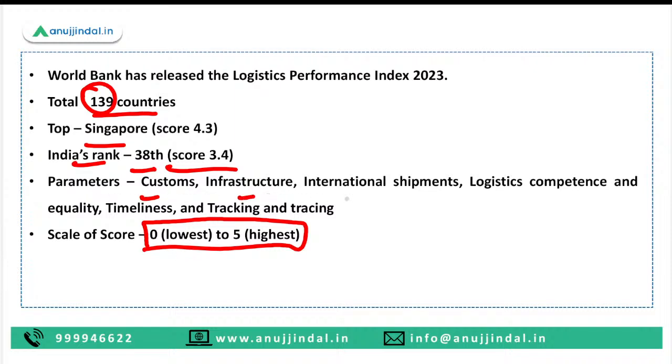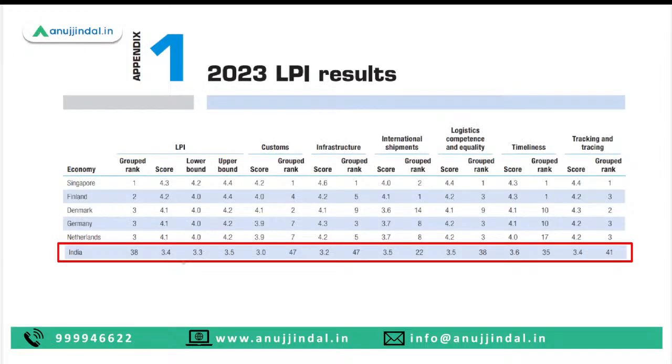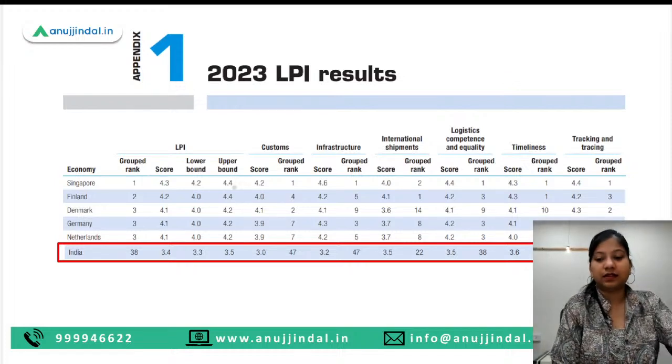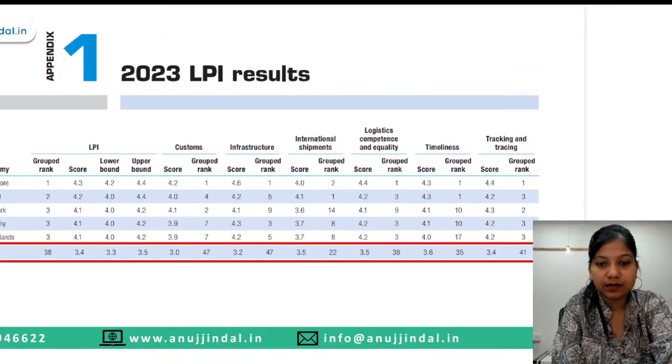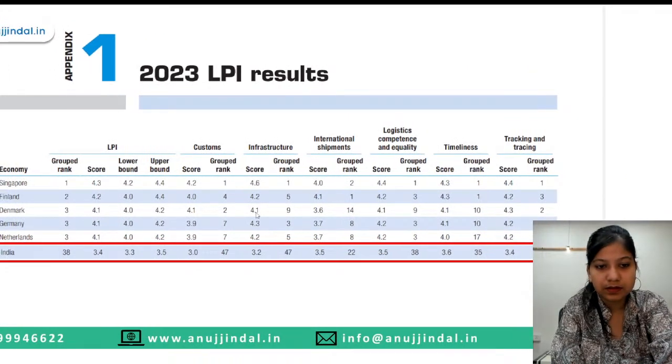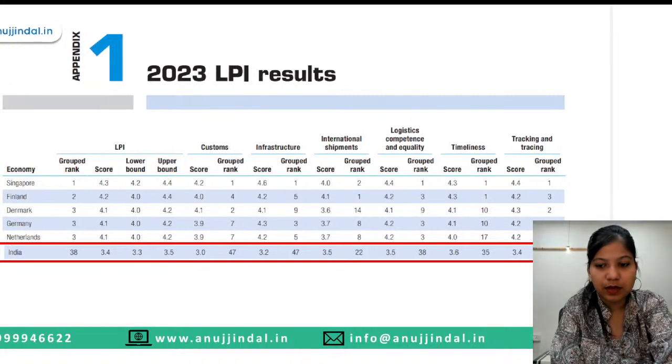Parameters are customs, infrastructure, international shipments, logistics competence and quality, timeliness, and tracking and tracing. So these are the parameters which were used by the Logistics Performance Index 2023 to assess these 139 countries. Now here we have India's values.